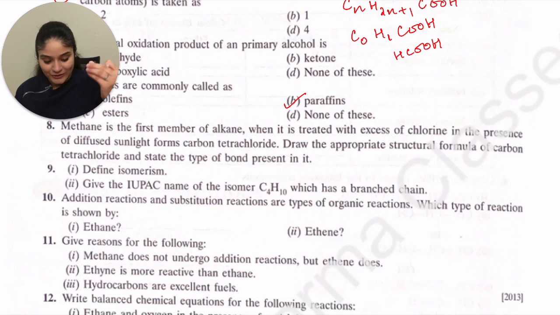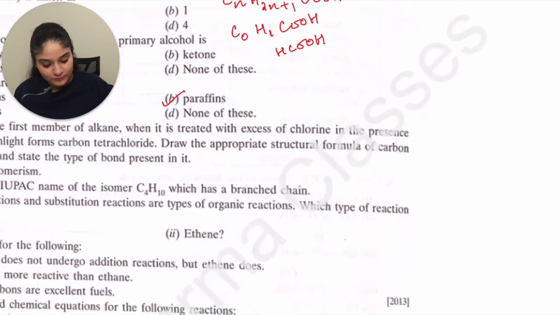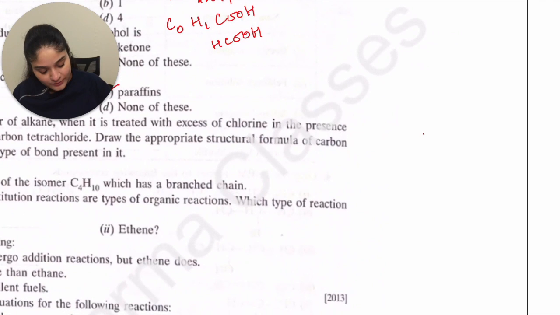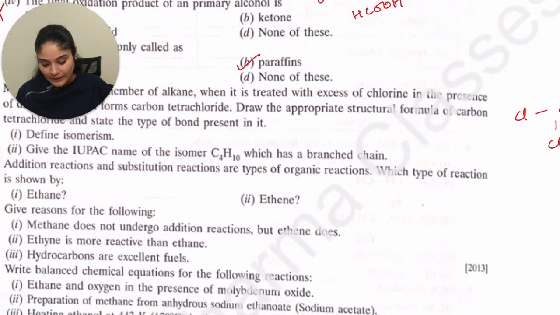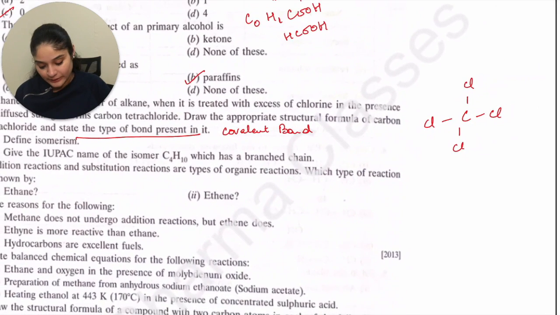Very, very simple question. What is carbon tetrachloride? You have one carbon and it is connected with 4 chlorines. This is carbon tetrachloride. And in the next part they are saying state the type of bond present in it, that is covalent bond. And that's it. That is what they are asking.